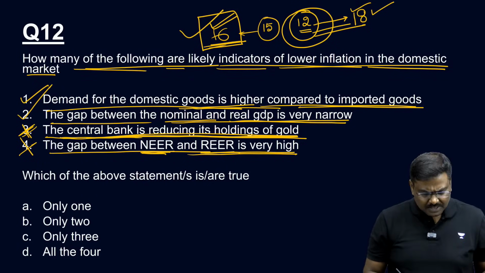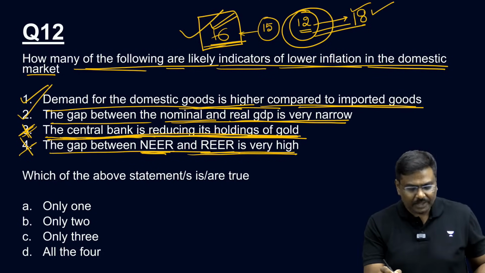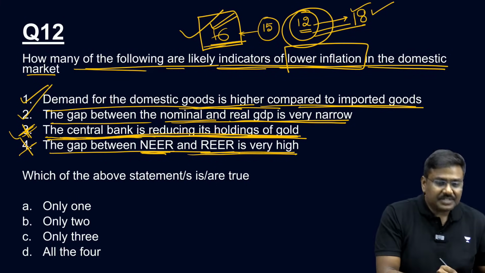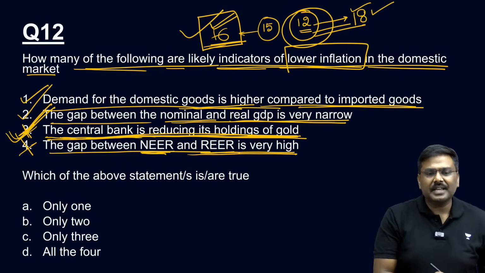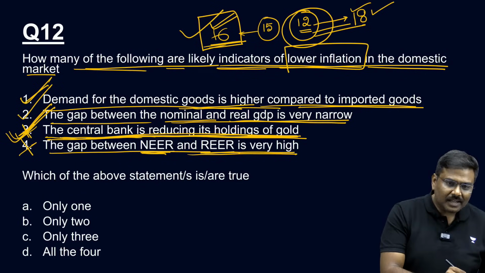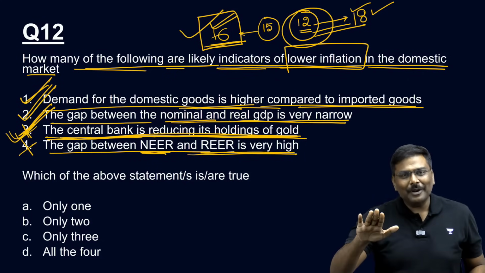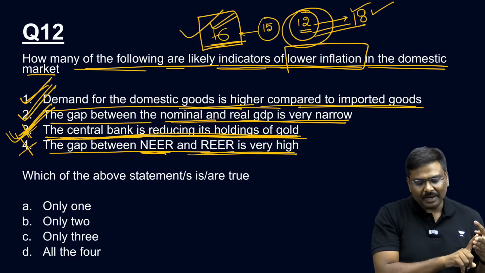Okay, just a second. The central bank is reducing its holdings of the gold, so you need to find out lower inflation. Okay, my mistake. The third statement is correct. All of you okay? I hope you understand. The third statement is correct. The first statement is correct. The second statement is correct.